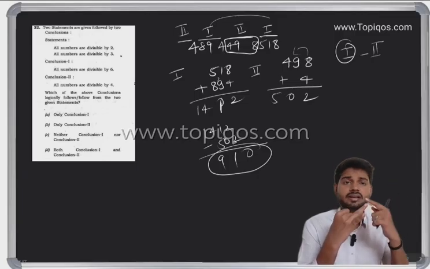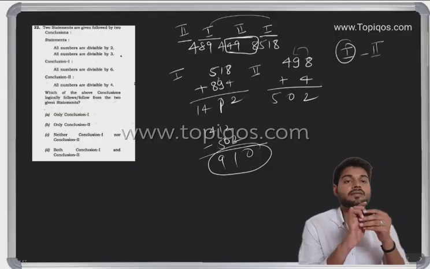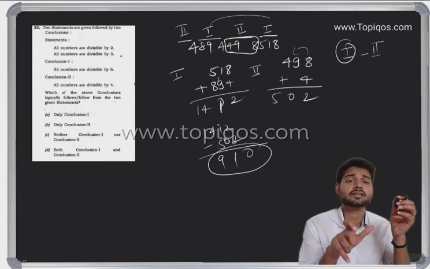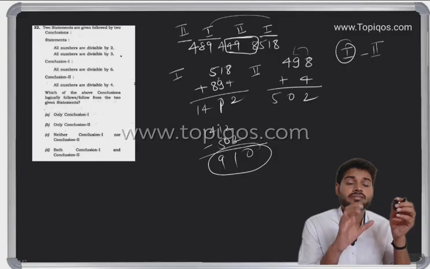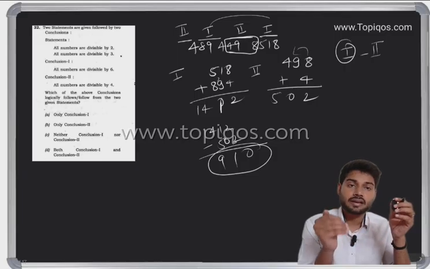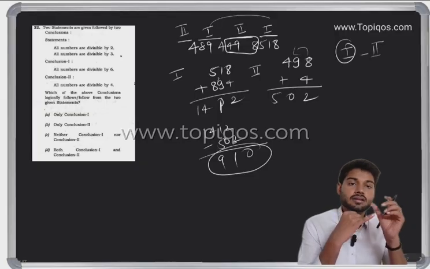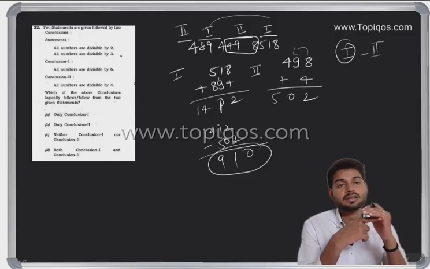So in case of 7, in case of 11, and in case of 13, we have to make a pair from the left-hand side, and we have to take a three-digit number. We'll add group 1, we'll add group 2. Okay. Then we'll take the difference, group 1 minus group 2. Then, if the number after the difference is divisible by 7, then yes. If divisible by 11, then yes. If divisible by 13, then yes.